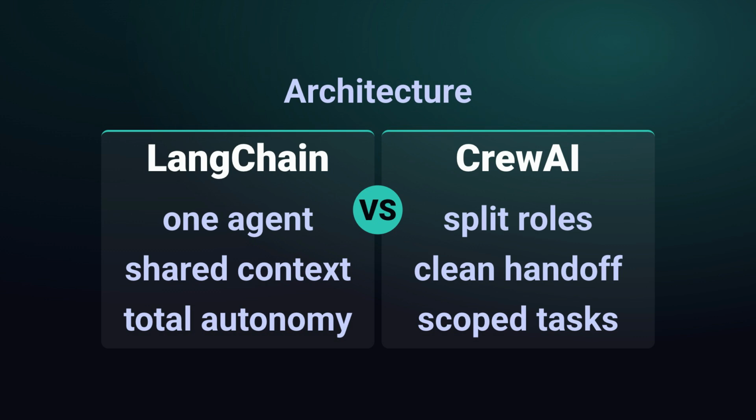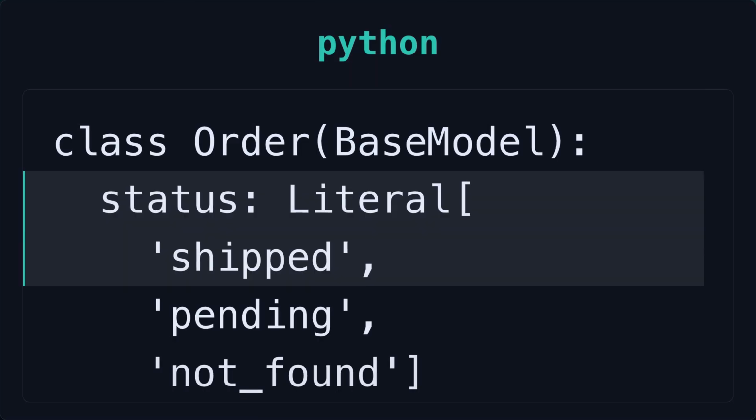CrewAI also nudges you toward explicit task definitions with expected outputs. When you write a task that says, return the order status as one of shipped, pending, or not found, you're constraining the output space. A ReAct agent left to freeform its way to an answer will happily produce prose. A CrewAI task with a defined expected output and a Pydantic schema will fail loudly when the data isn't there, instead of quietly inventing it. That difference between failing loud and failing plausible is the entire game.